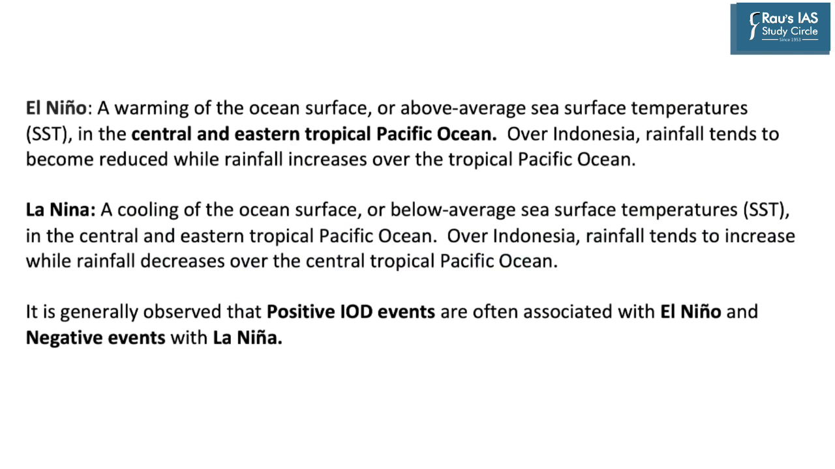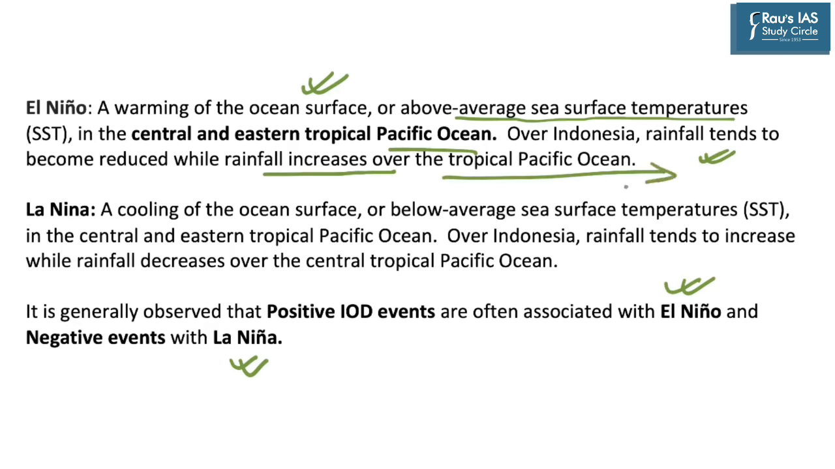Now it is also observed that IOD, that is Indian Ocean Dipole events, are often associated with El Nino and La Nina phenomena. Now El Nino refers to warming of the ocean surface or above average sea surface temperatures in the central and eastern tropical Pacific Ocean. Now this has an impact over Indonesia as rainfall tends to become reduced while rainfall increases over the tropical Pacific Ocean.